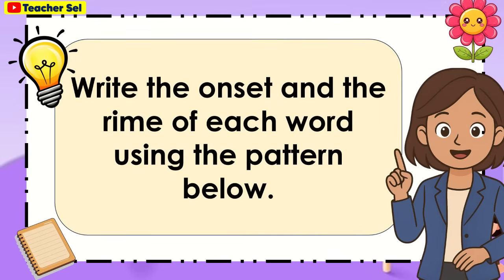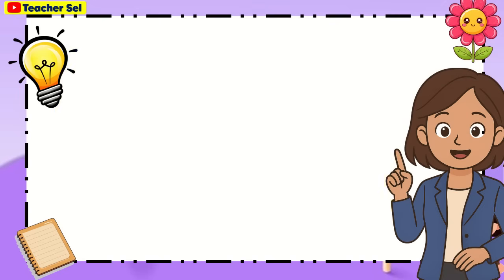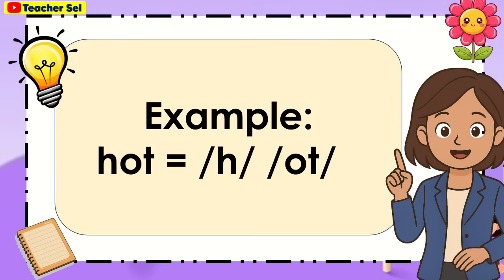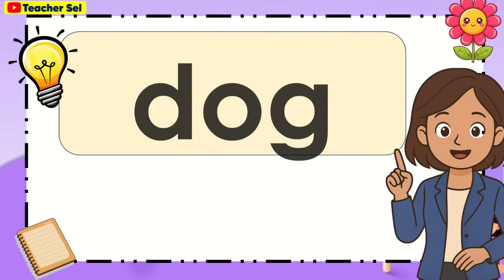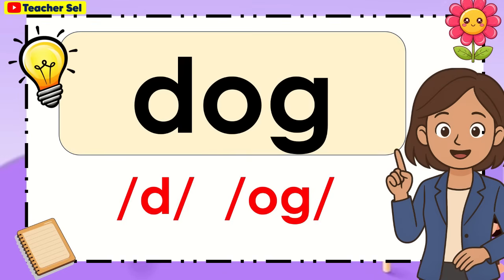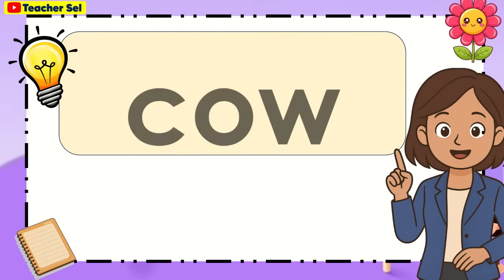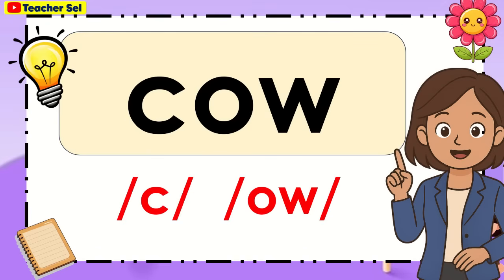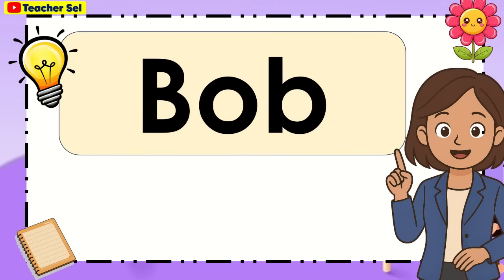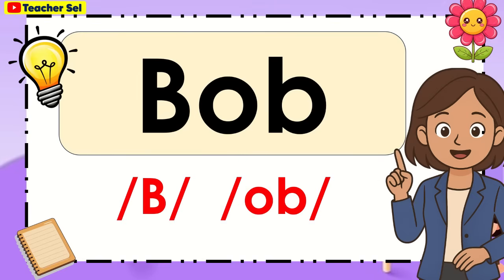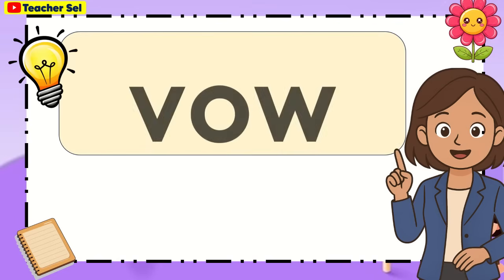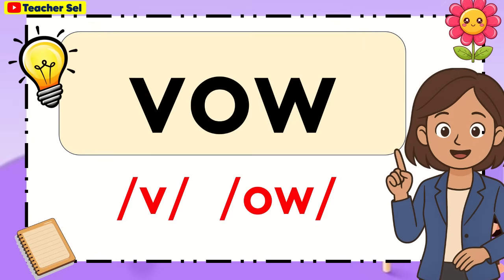Write the onset and the rhyme of each word using the pattern below. Example: for hot, the onset is h and the rhyme is ot. Dog. D-og, dog. Cow. K-ow, cow. Bob. B-ob, bob. Vow. V-ow, vow.